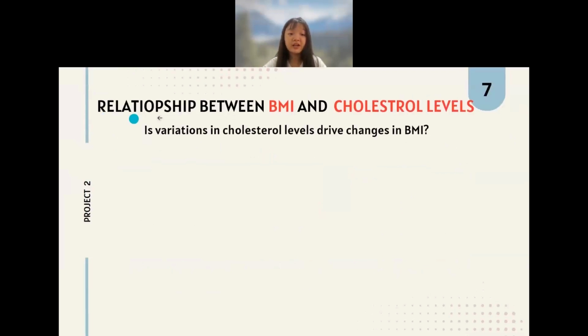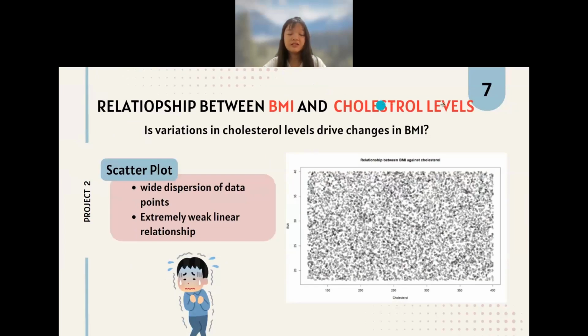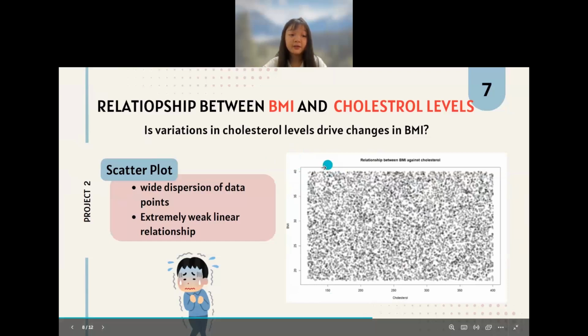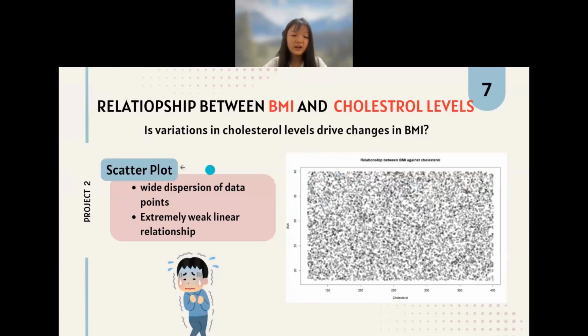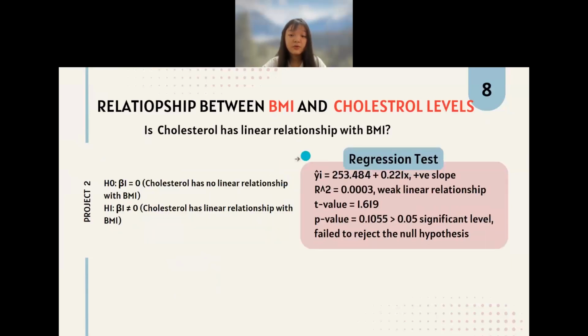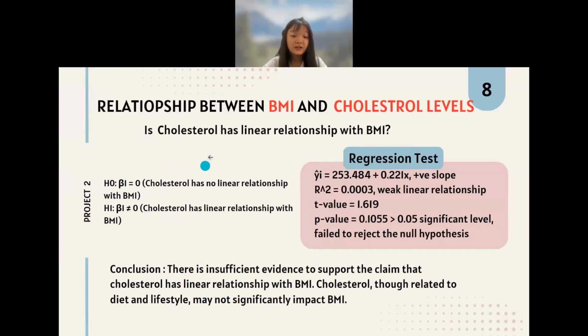The next part, we want to investigate the relationship between the BMI and cholesterol levels. We have also made a scatter plot to visualize the data we have. From this scatter plot, we can see that it has a wide dispersion of the data points. It doesn't have any pattern in it, which means that it has an extremely weak linear relationship between the BMI and cholesterol levels. We carried out the regression test to test whether the cholesterol has a linear relationship with BMI or not. This is the hypothesis statement we made.